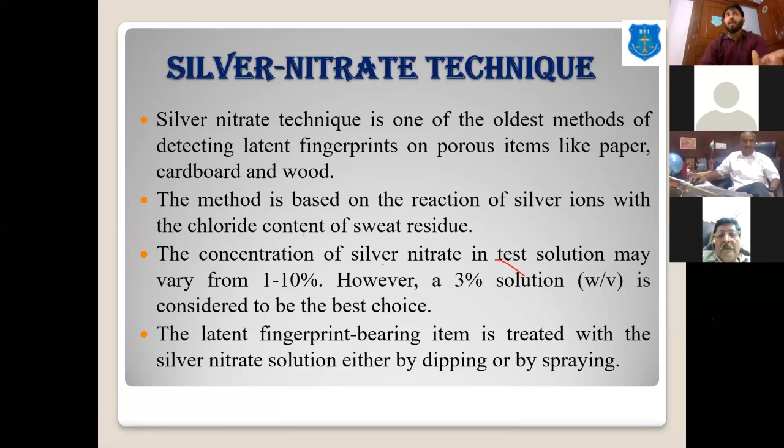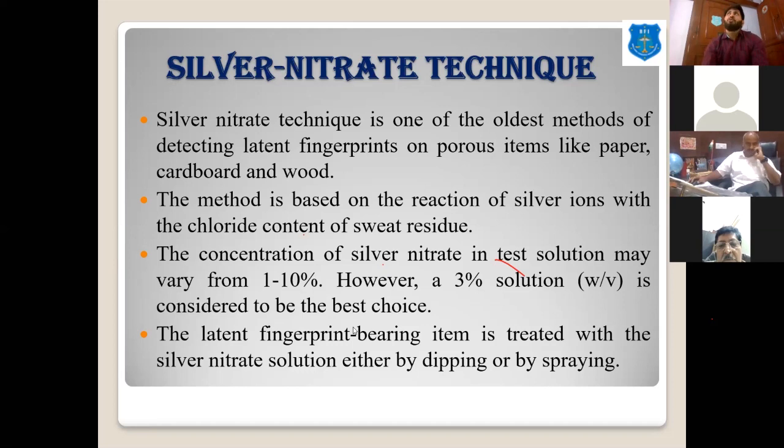The silver nitrate reacts with the sodium chloride component of the sweat to form silver chloride. Upon exposing that paper or surface to light, such as sunlight, a dark brown color fingerprint is developed, which is permanent in nature.